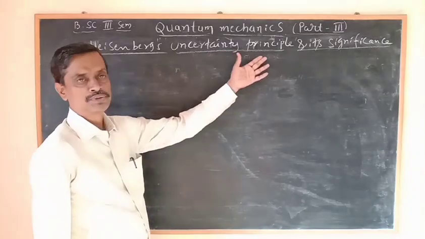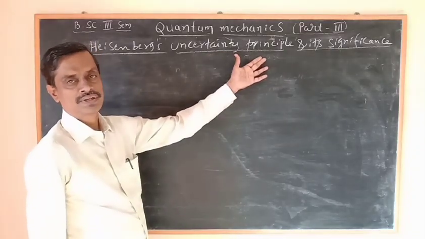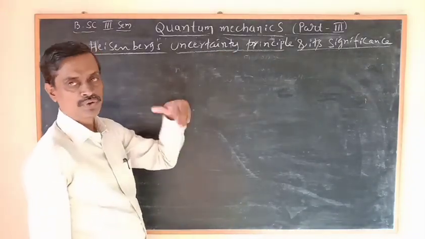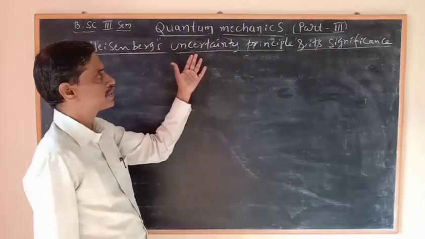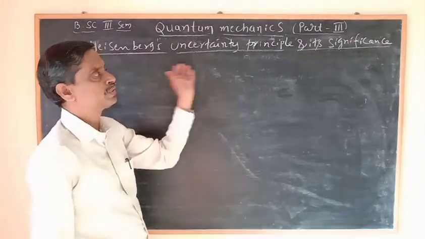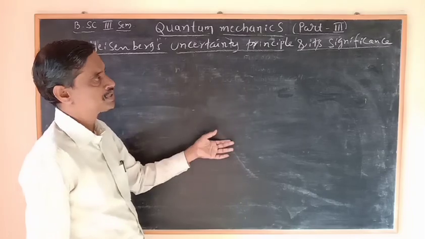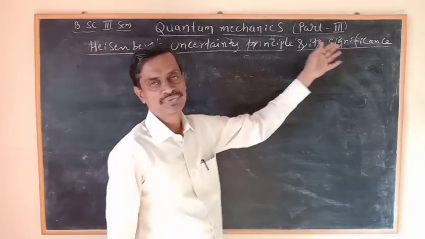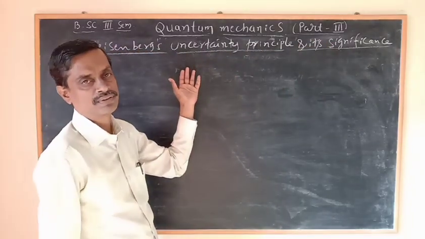Heisenberg's uncertainty principle statement will be asked in the examination for 2 marks. And if the question is to explain Heisenberg's uncertainty principle, you have to write that statement and the explanation, including the significance. It is for 4 marks in the examination.